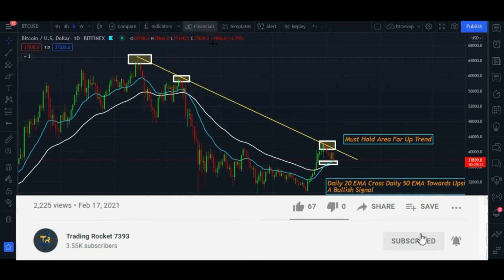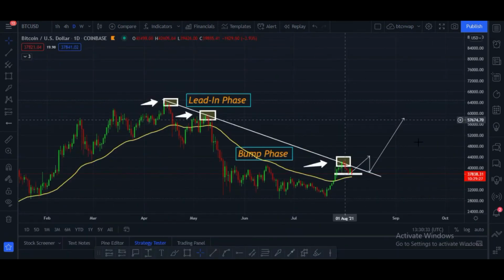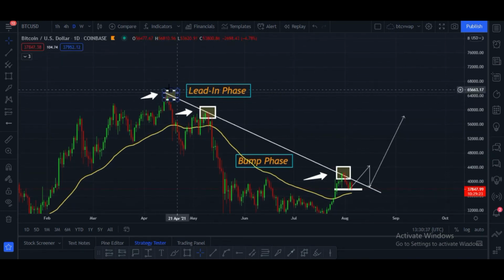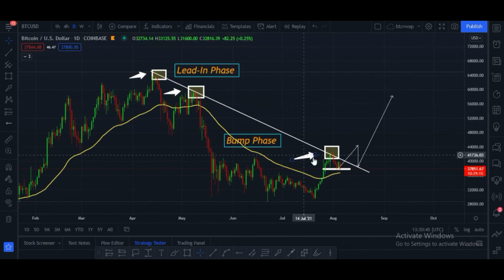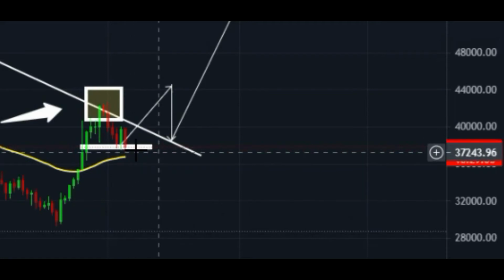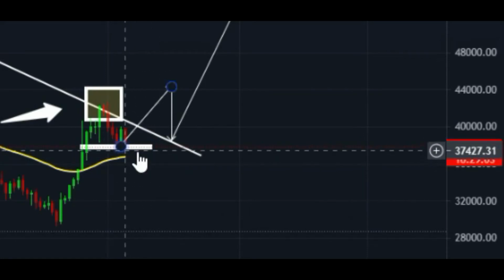Let me please show you my next chart. I will show you this bump and run pattern, and I told you that this is a down sloping horizontal resistance line, and Bitcoin has to break this. But before breaking this, Bitcoin price can retrace to this level, 37,700, and Bitcoin price has to hold this.